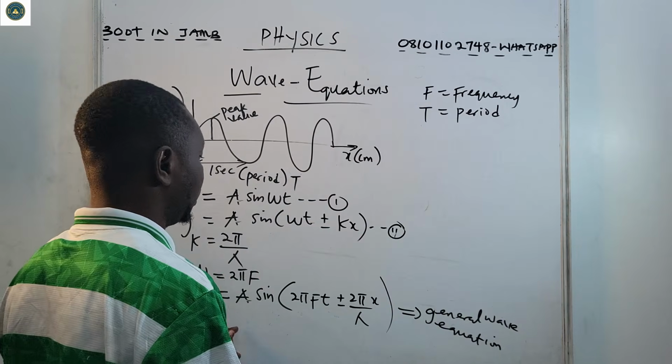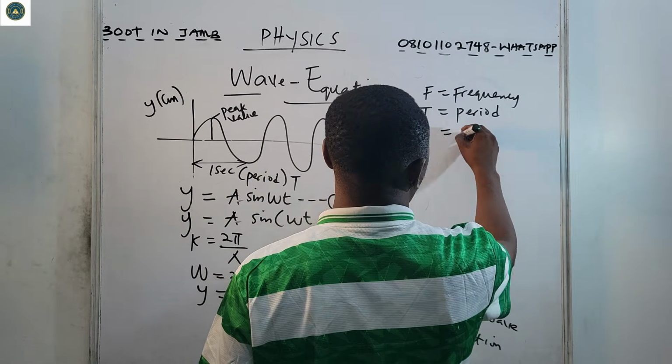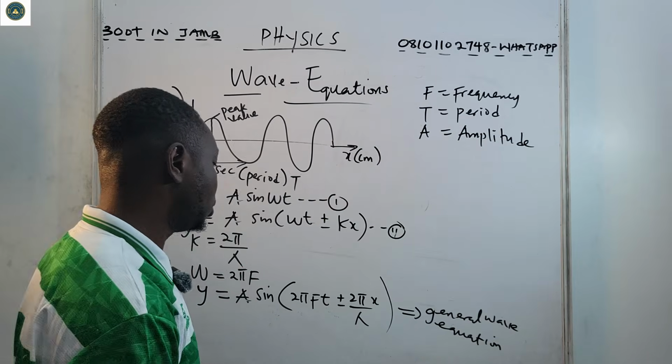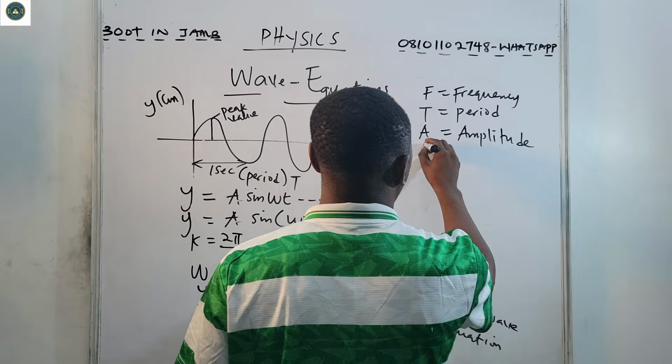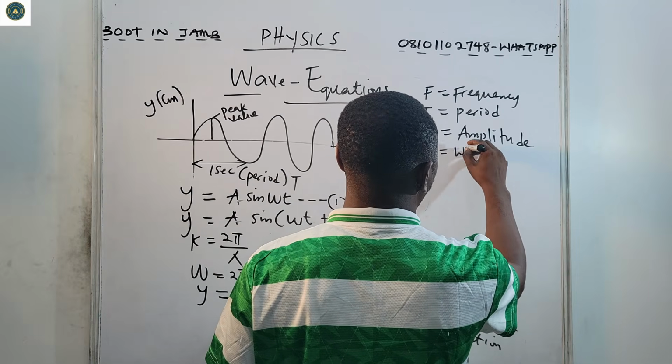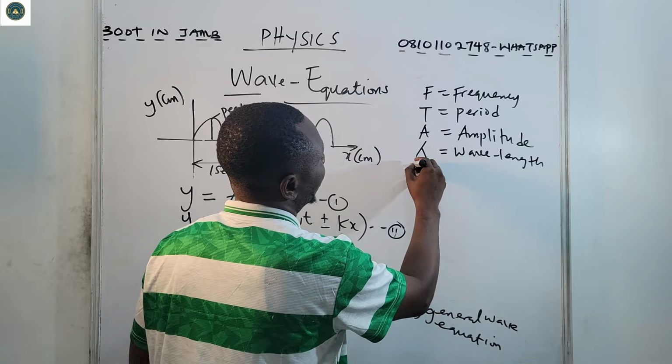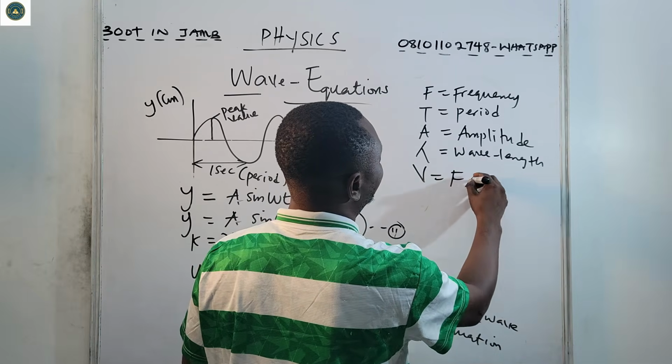What is A? A is amplitude. Lambda here is wavelength. So definitely our v is equal to f lambda.